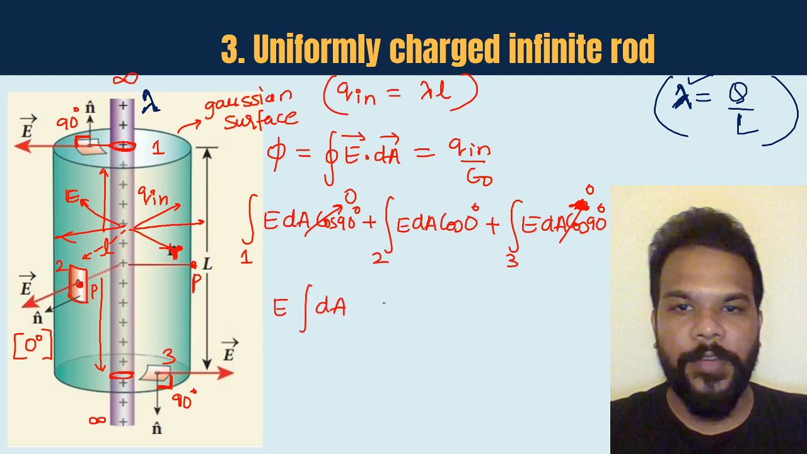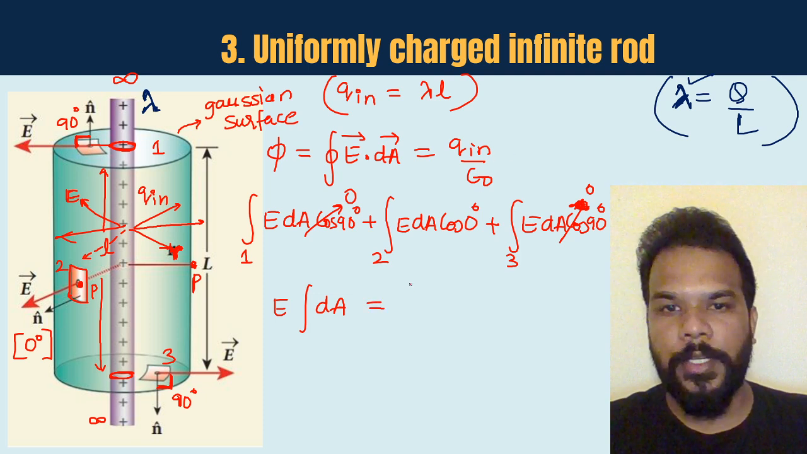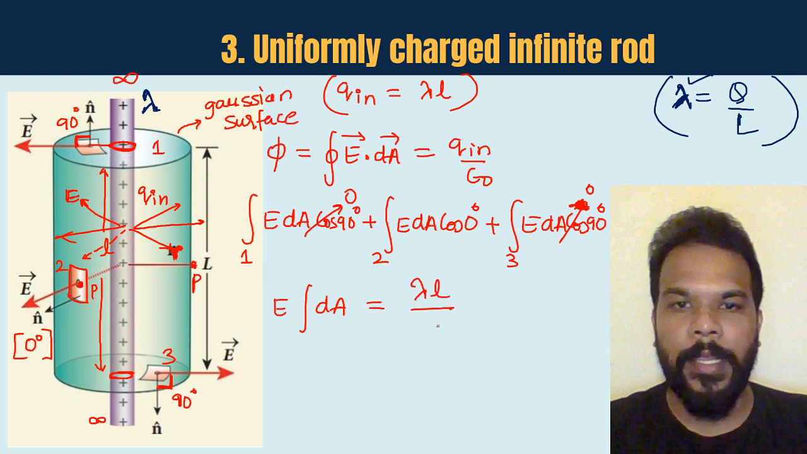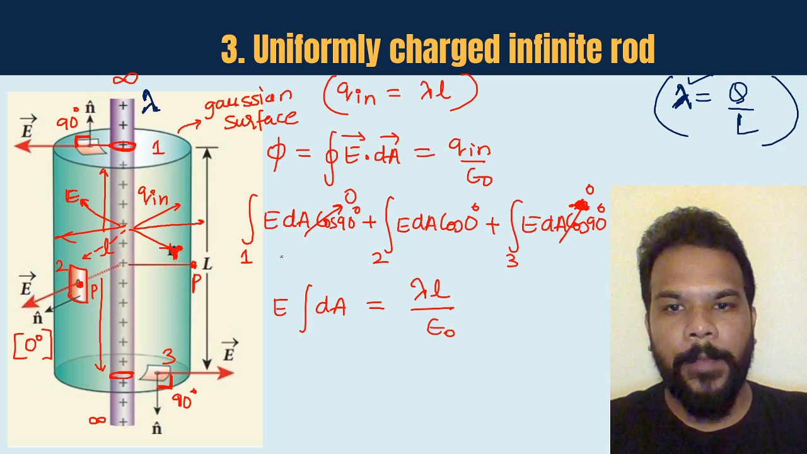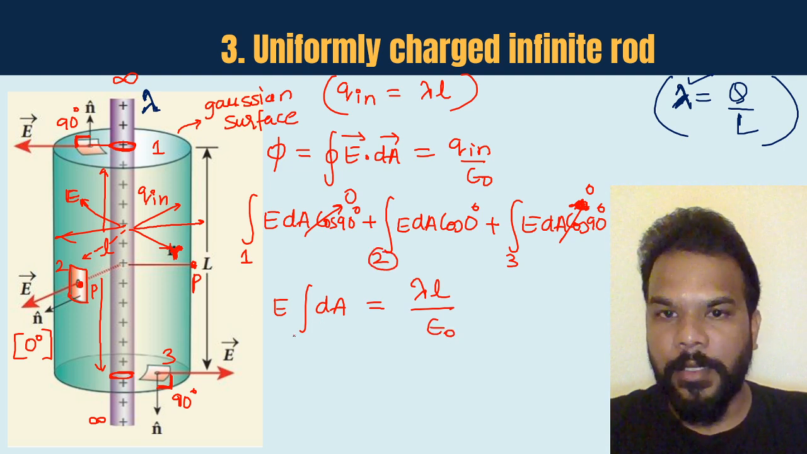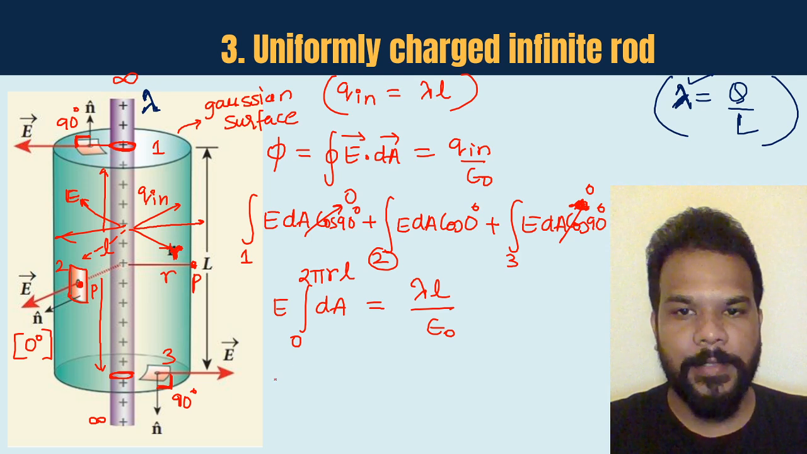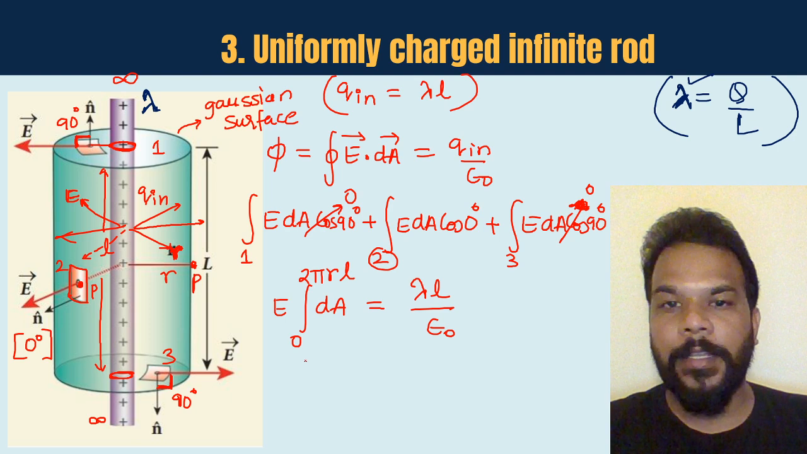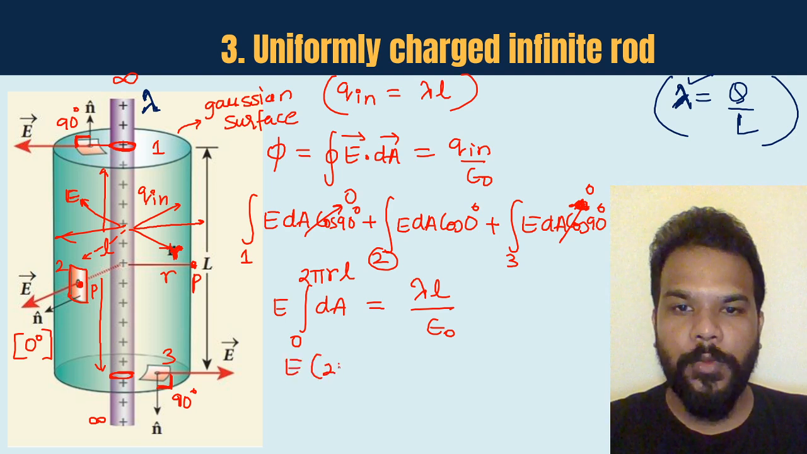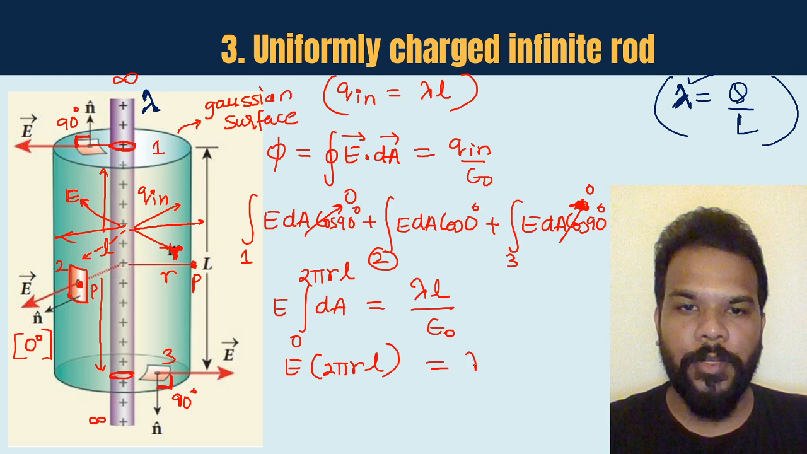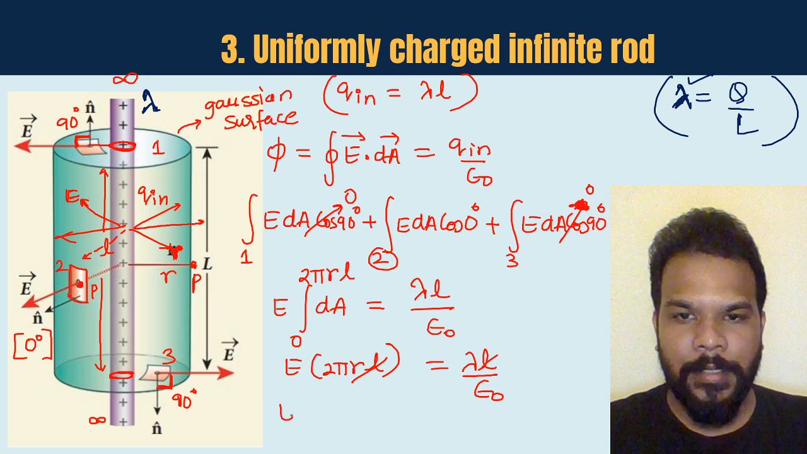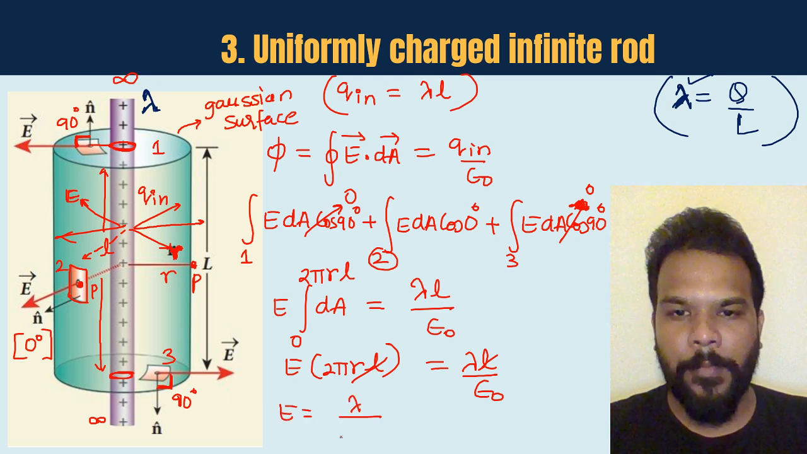And from here E being a constant comes out and integration of dA is left, and the enclosed charge, which is nothing but lambda into L, will be divided by epsilon naught. And you know that surface 2 is nothing but curved surface, so curved surface area is going to be 2 pi r into L, because this is the radius of that curved surface, which is basically also the curved surface area of Gaussian surface. So E into 2 pi r L after integration will be equal to lambda L by epsilon naught. You can see L getting cancelled. Electric field comes out to be lambda upon 2 pi epsilon naught into r.